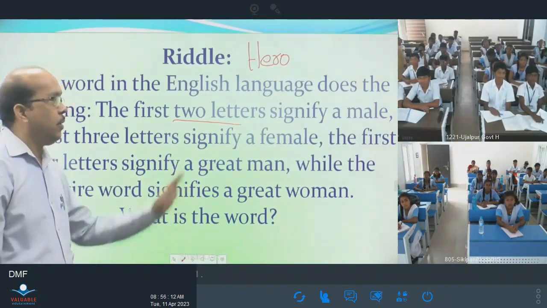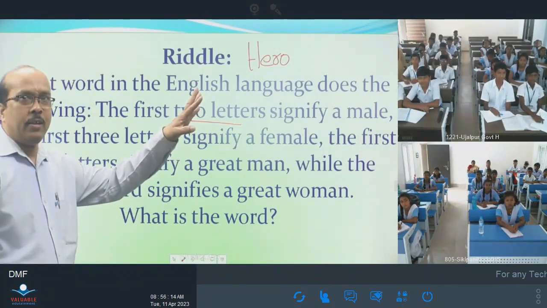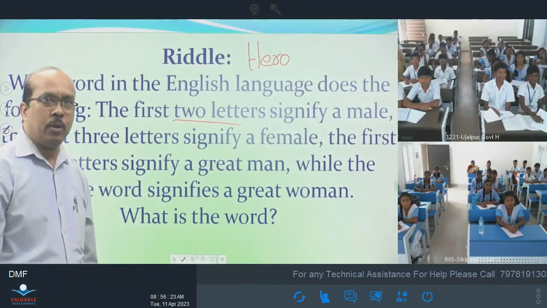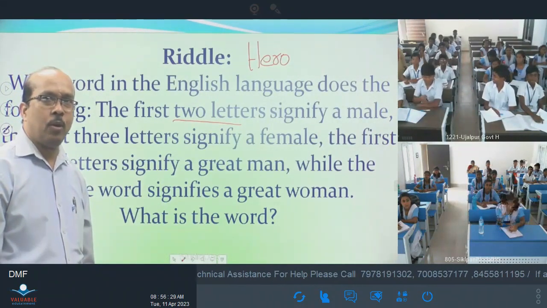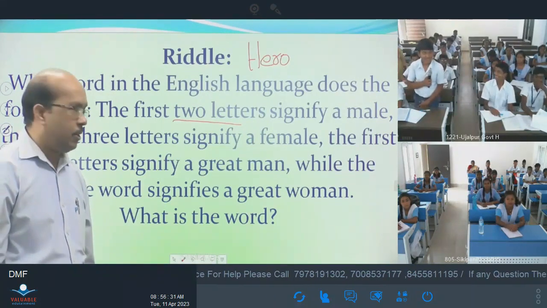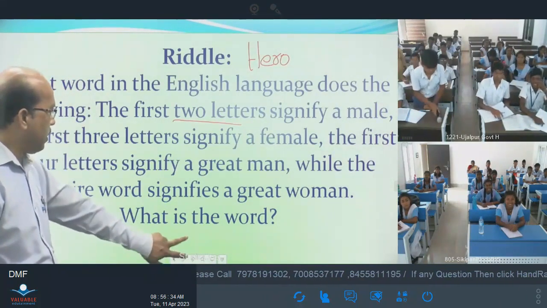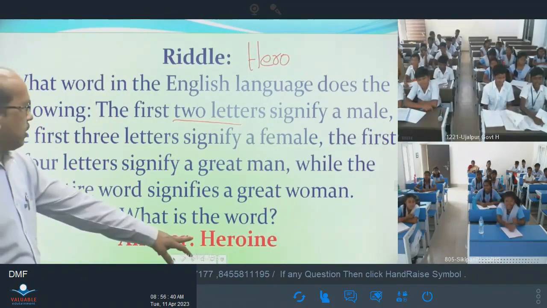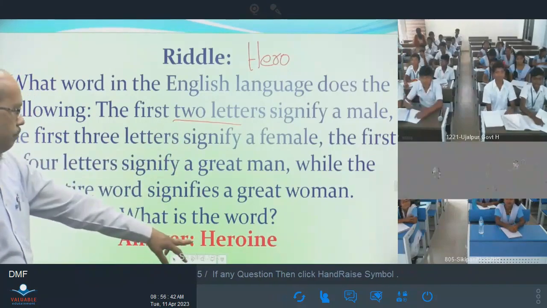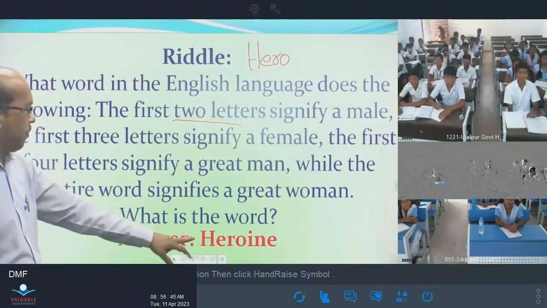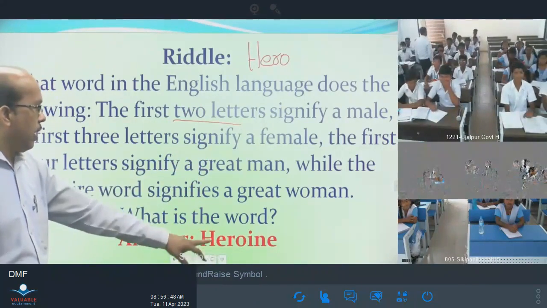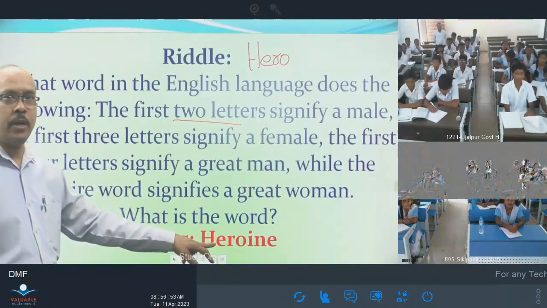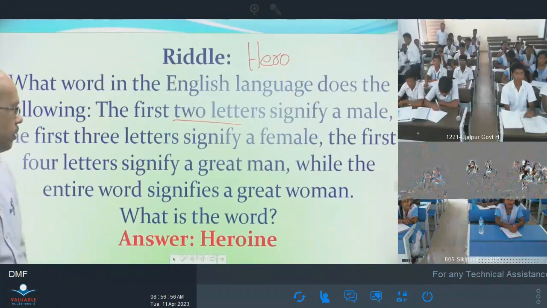Yes, hero and hero female. Who will it be? Speak out loudly. Heroine. Heroine. Good. Heroine, the word. The two letters signify male, he, and three letters signify her, a female, and four letters a great man, hero, and the entire word signifies a great woman, that is heroine. Okay, very good, well done.